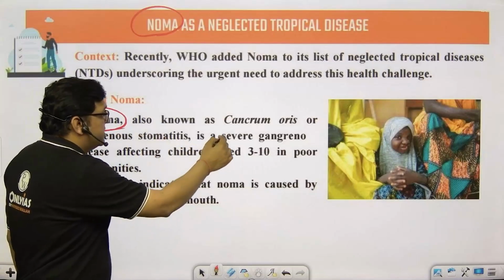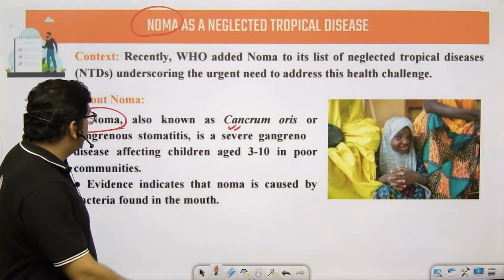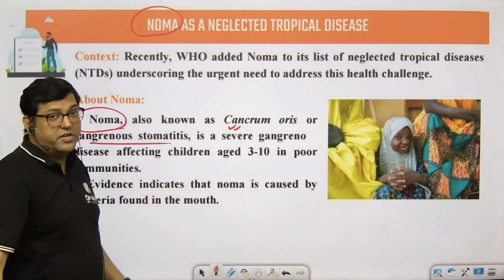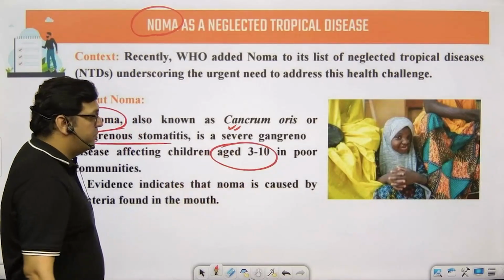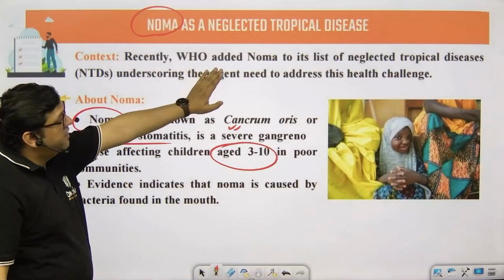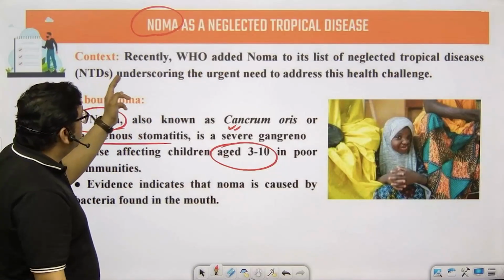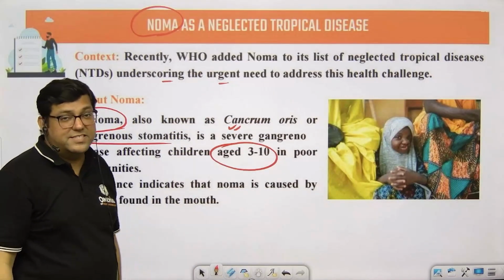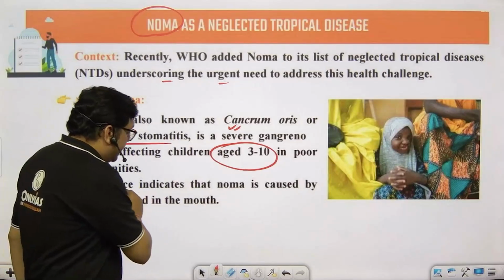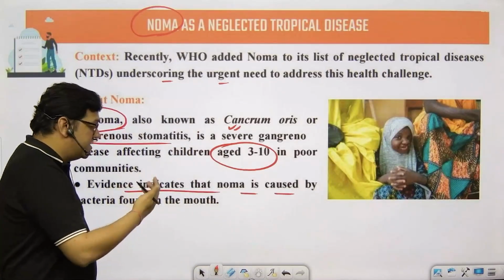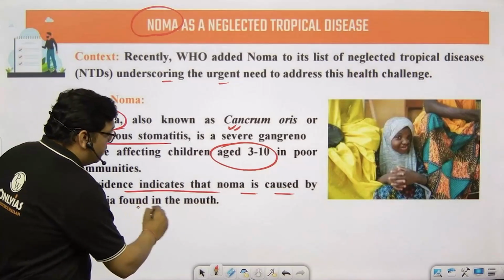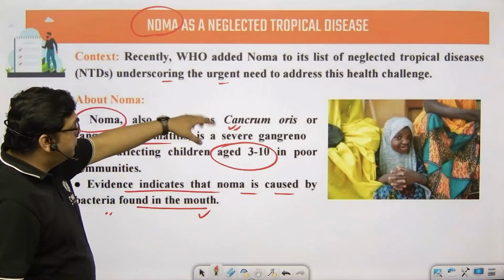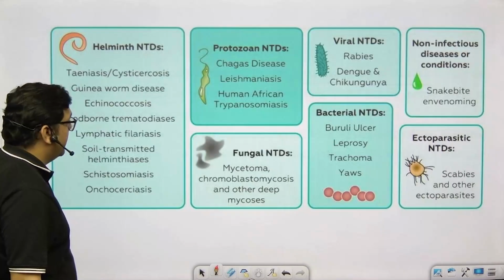So NOMA, which is basically known as Cancrum oris, affects children aged 3 to 10 years. It is now being added into the list, underscoring the urgent need to address this particular health challenge. Evidence indicates that NOMA is caused by bacteria found in the mouth. So children of a specific age are being attacked.